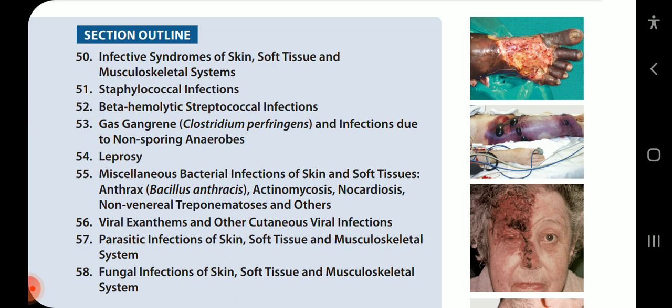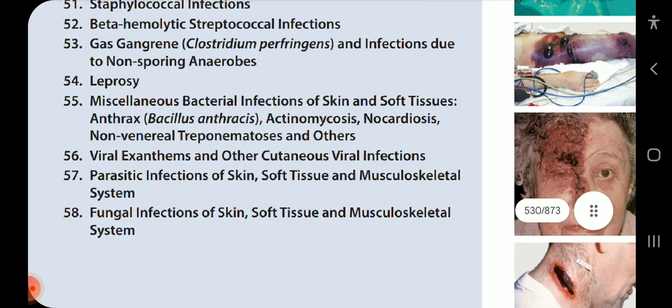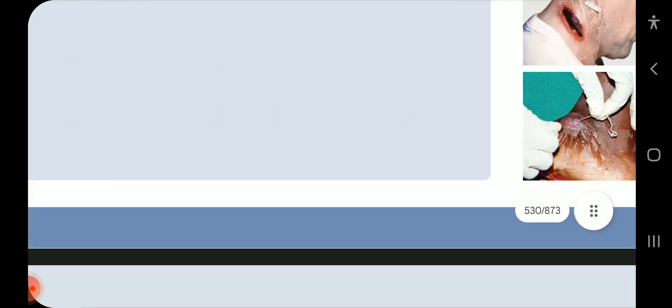Next one will be about gas gangrene, Clostridium perfringens, and infections due to the non-sporing anaerobes. 54th will be about leprosy. 55th will be about miscellaneous bacterial infections of skin and soft tissues: anthrax, Bacillus anthracis, actinomycosis, nocardiosis, non-venereal treponematosis, and others. 56th will be about viral exanthems and other cutaneous viral infections. 57th will be about parasitic infections of skin, soft tissue, and musculoskeletal system. And 58th will be about fungal infections of skin, soft tissue, and musculoskeletal system.